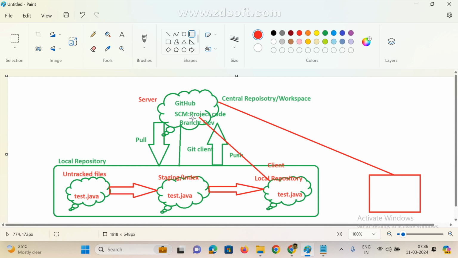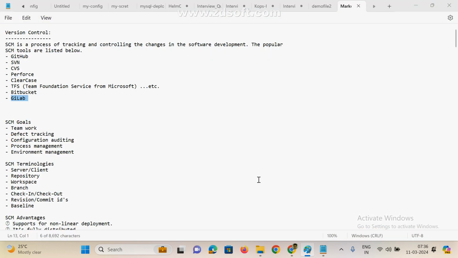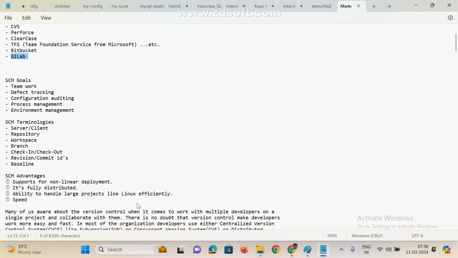What is a distributed version control? We are maintaining two copies, one central repository and one local repository. Same copy: whatever code is available here is available here also. We can work directly with the central, or directly with local. Whenever we need, we can push files from local to central. That is the reason Git is a distributed version control system.